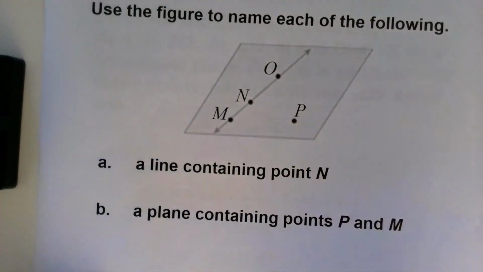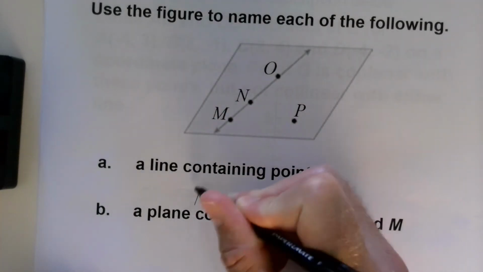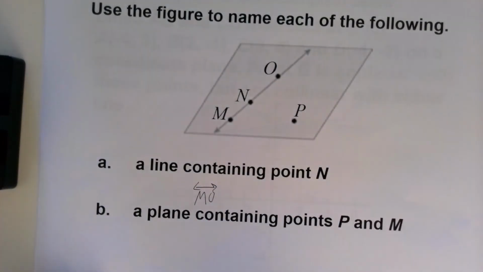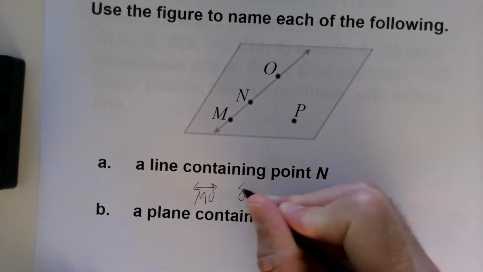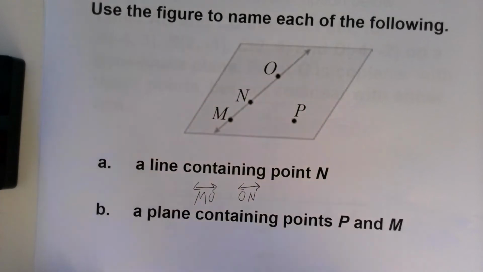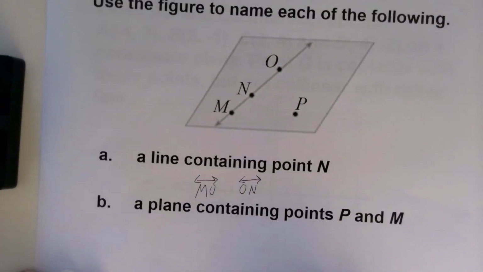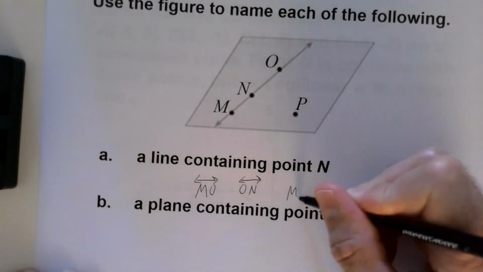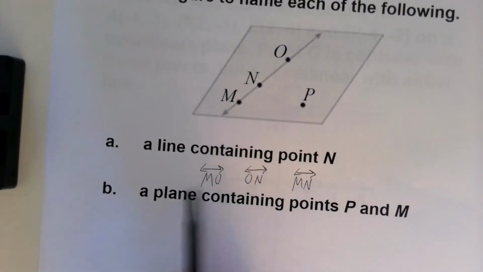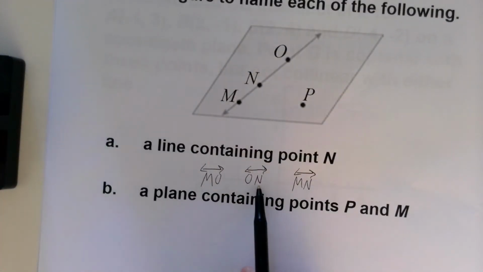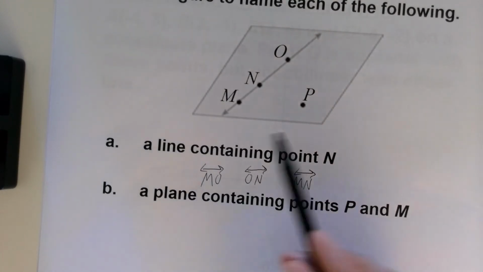A bunch of options. I could name MO, that's line Mo, I know him. Or I could say line ON, that one's on top of its game. Or I could say MN. And as I mentioned, the ordering doesn't matter. I could say OM, NO, NM, any combination of those. So that's a line containing the point N.